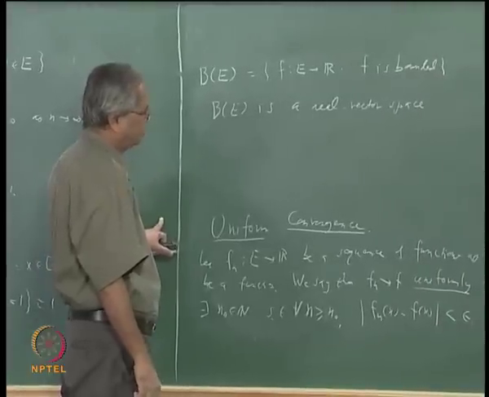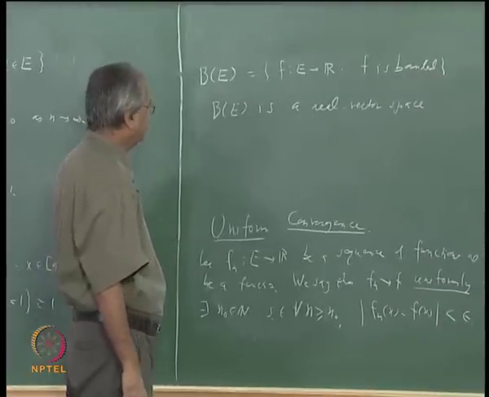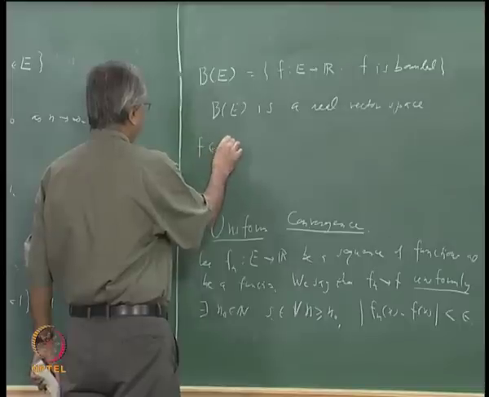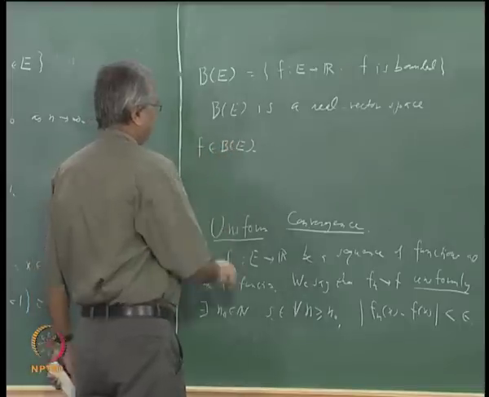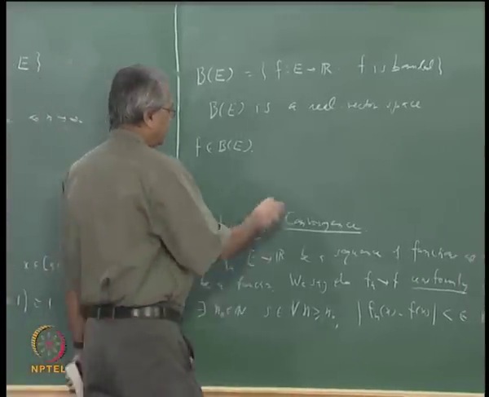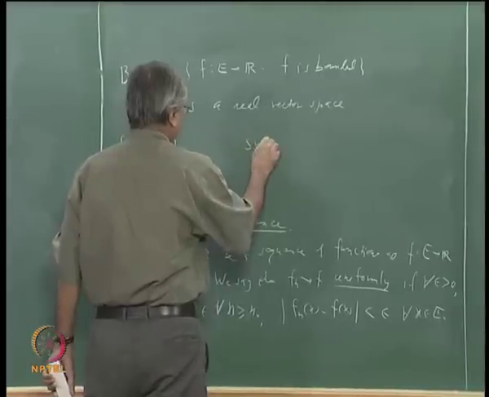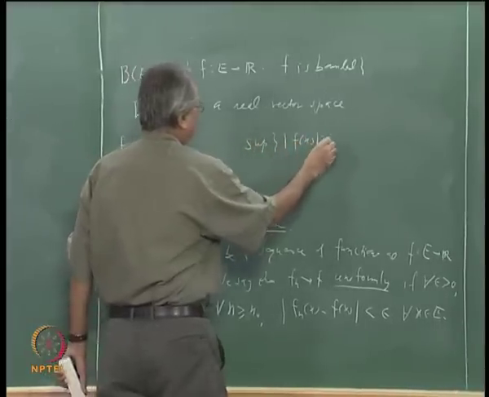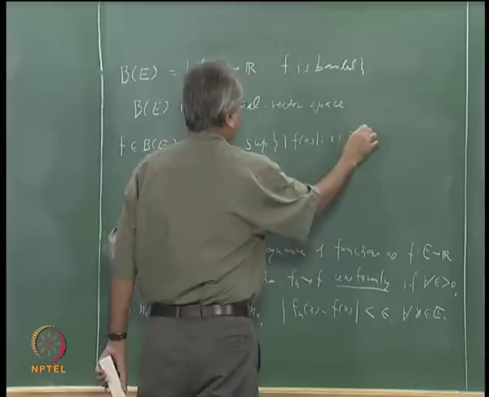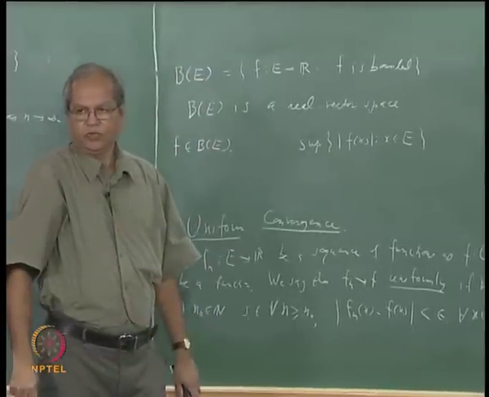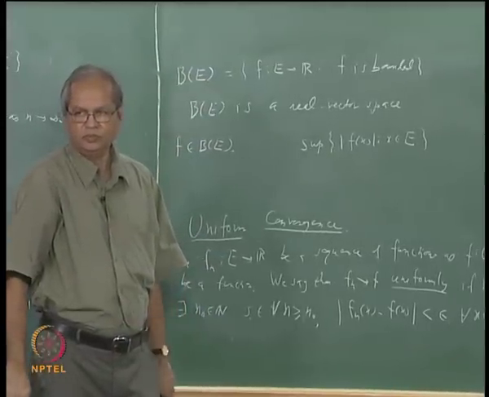One more thing. Suppose you take some f in this B of E. I can look at this number, the supremum of mod f of x for x in E. We assume that f is bounded.